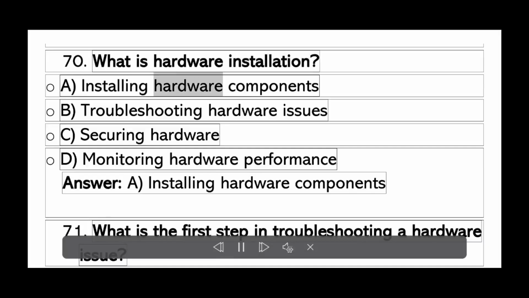What is hardware installation? A. Installing hardware components. B. Troubleshooting hardware issues. C. Securing hardware. D. Monitoring hardware performance. Answer A. Installing hardware components.